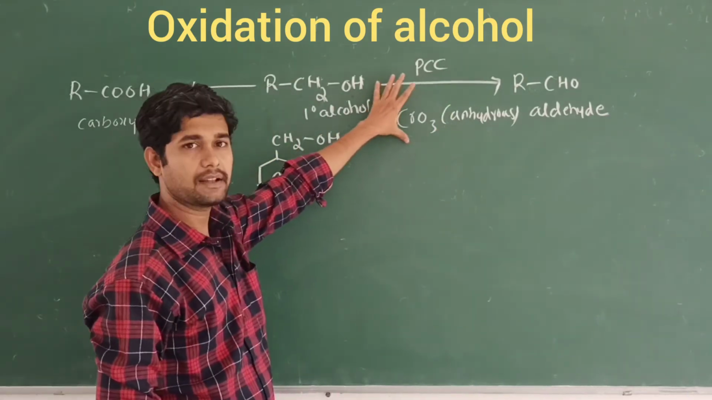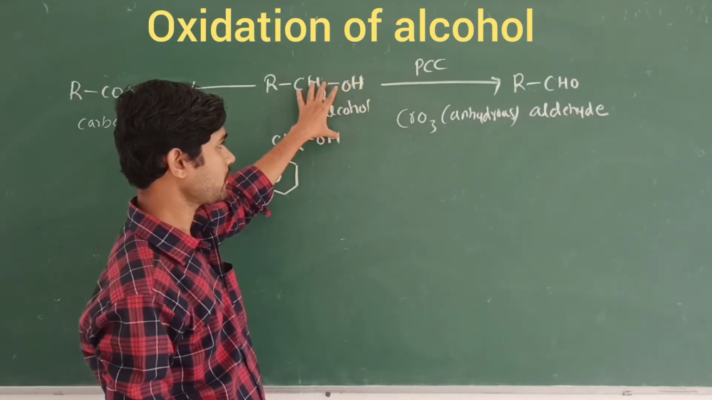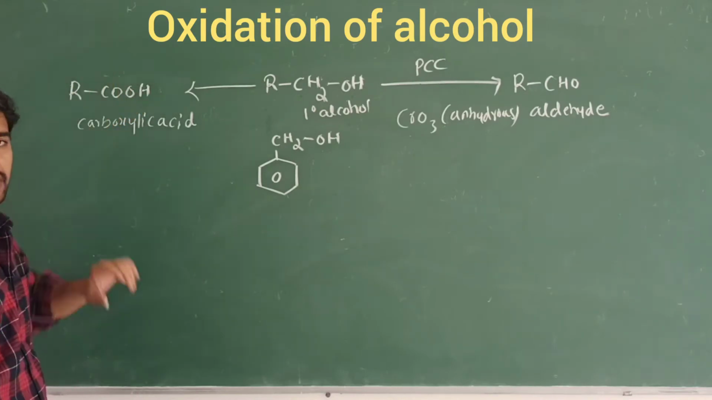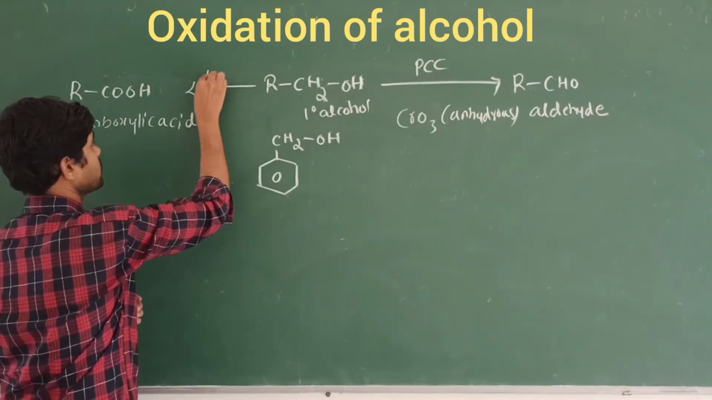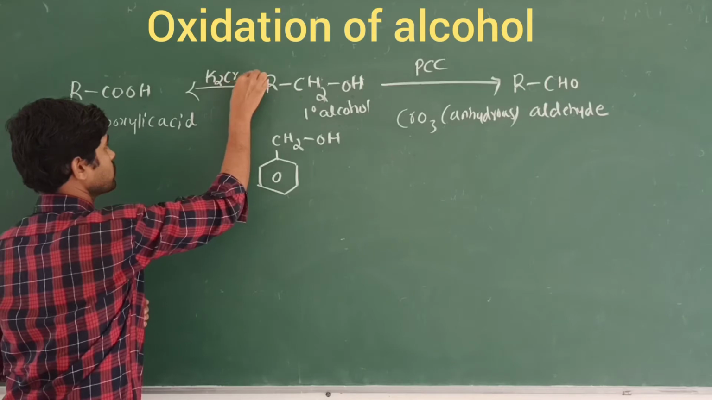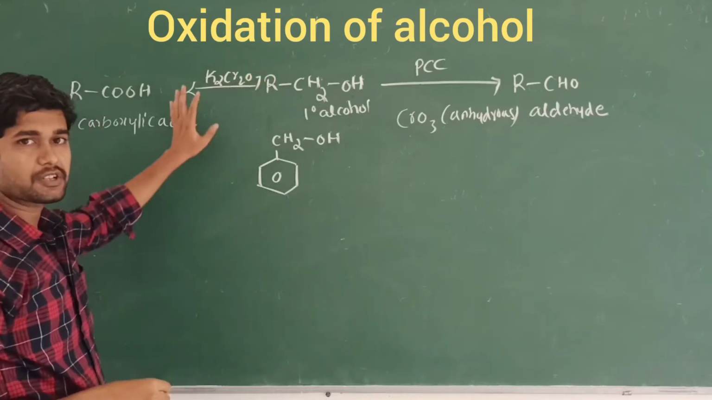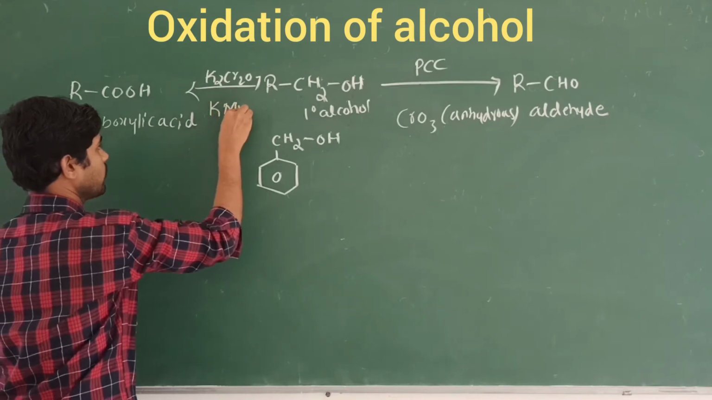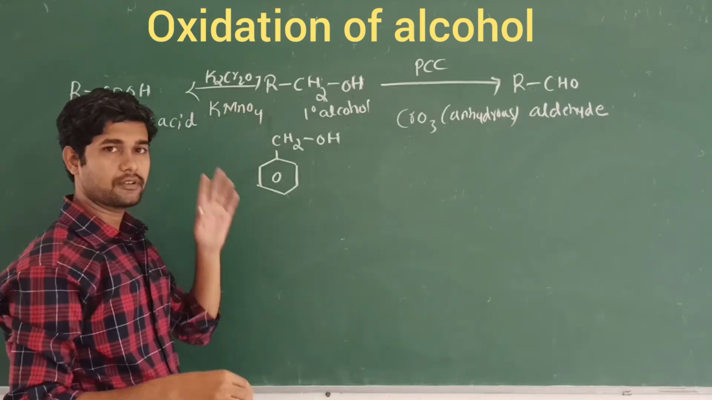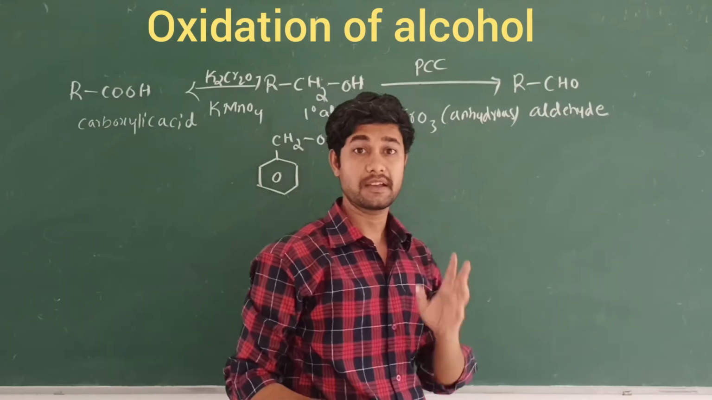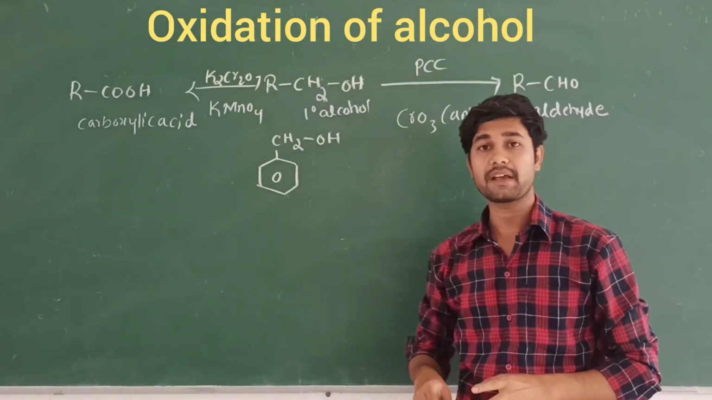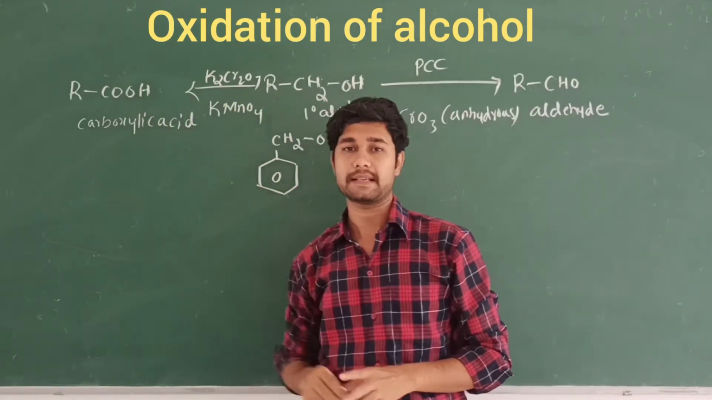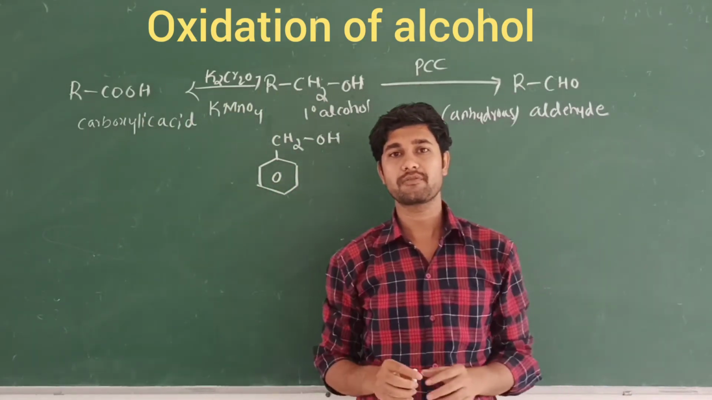These are the oxidizing agents which convert primary alcohol into aldehyde. Let's see the ones that convert primary alcohol into carboxylic acid. Which ones come here? K2Cr2O7, which is called potassium dichromate, and one more, KMnO4, potassium permanganate. These are the reagents which act as oxidizing agents to convert primary alcohol into carboxylic acids. So that is called oxidation of alcohols.